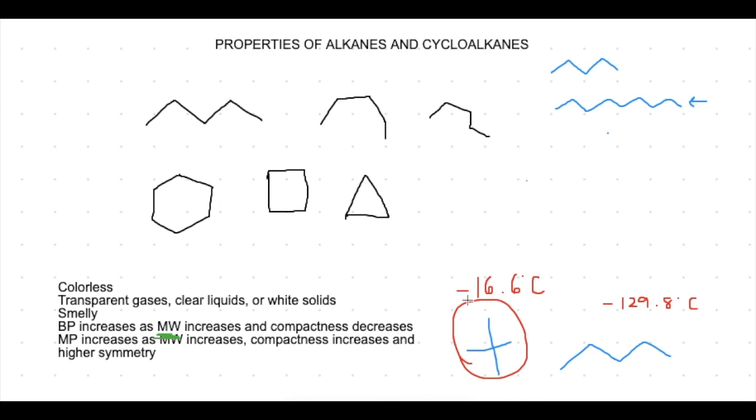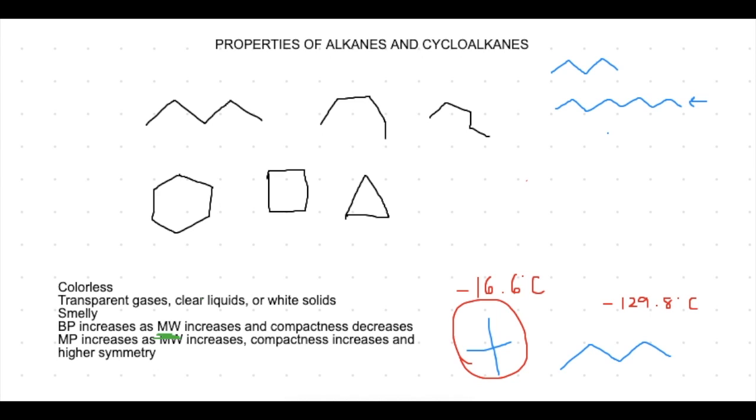So the melting point of neopentane is closer to a positive number than the melting point of pentane because it's a more compact shape. The reason for this is because the surface area of our overall molecule decreases and it makes the shape more dense, which causes the melting point to increase because it's harder to break it apart.